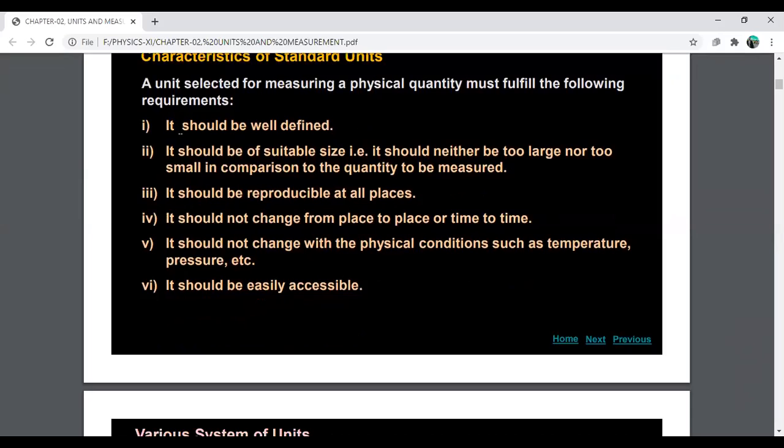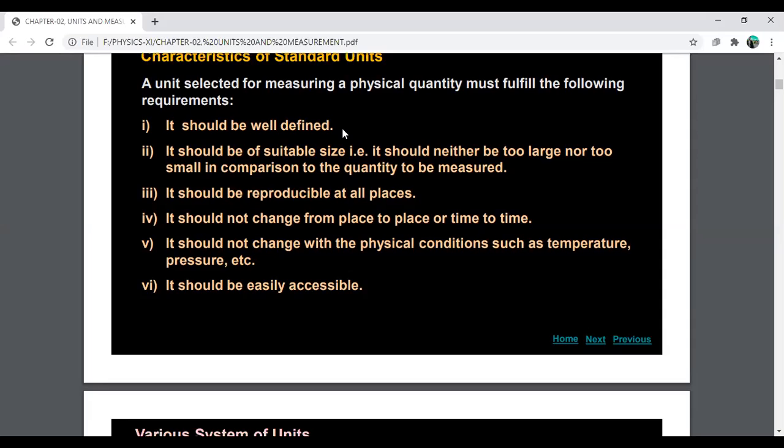First, it should be well-defined. Second, it should be of suitable size, that is, neither too large nor too small in comparison to the quantity to be measured. Third, it should be reproducible at all places, that means available everywhere worldwide.